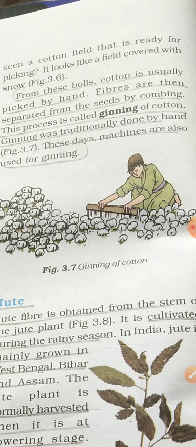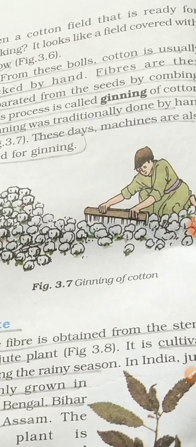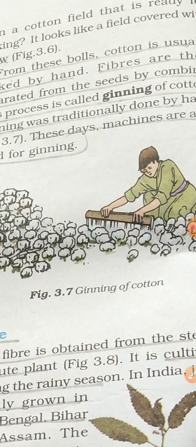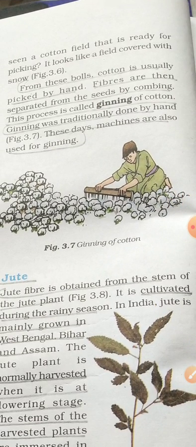Here, as it is shown, you might have seen in the shop of mattress makers, this machine, right? So this is the ginning of cotton.